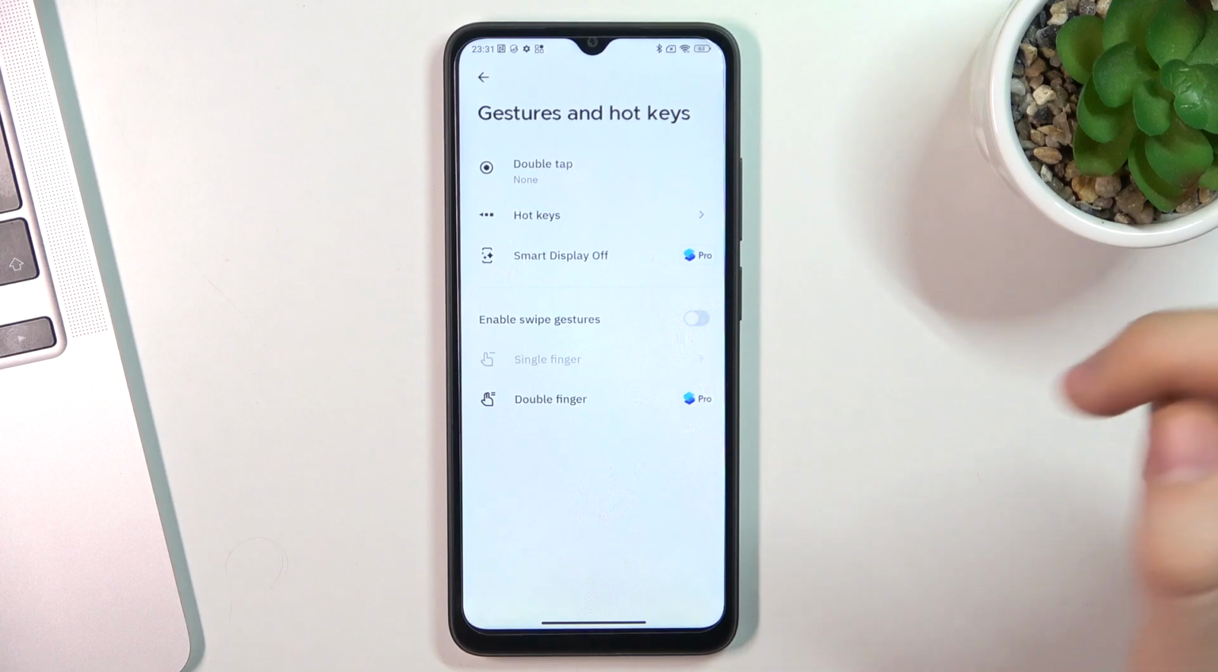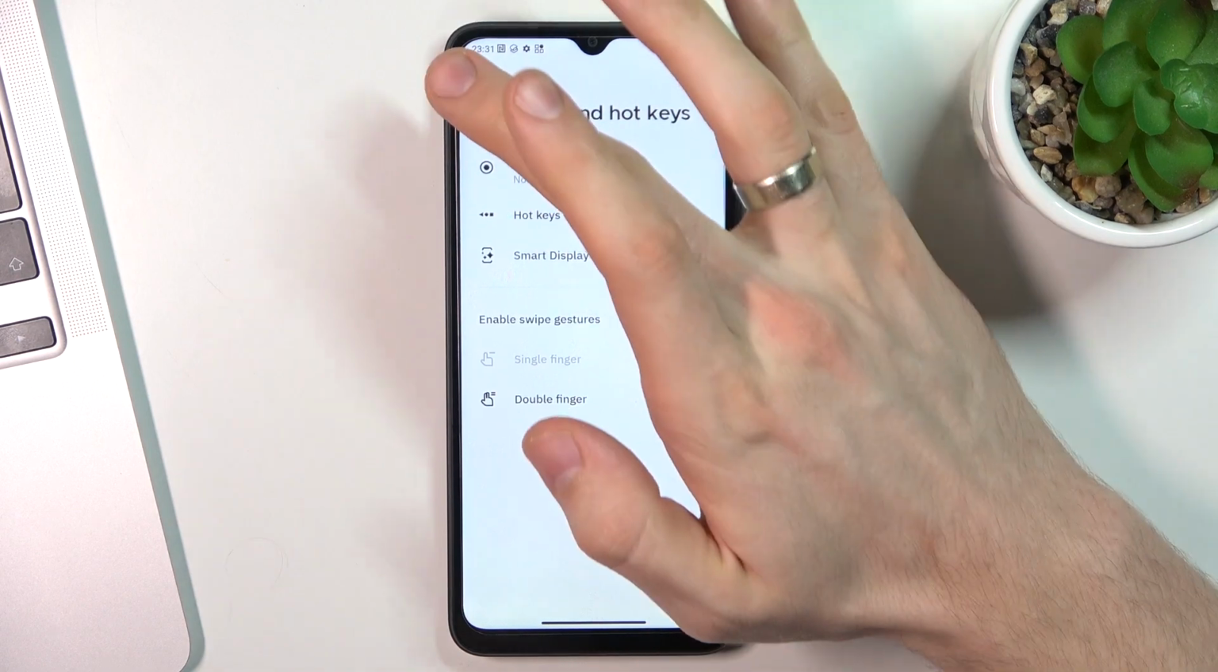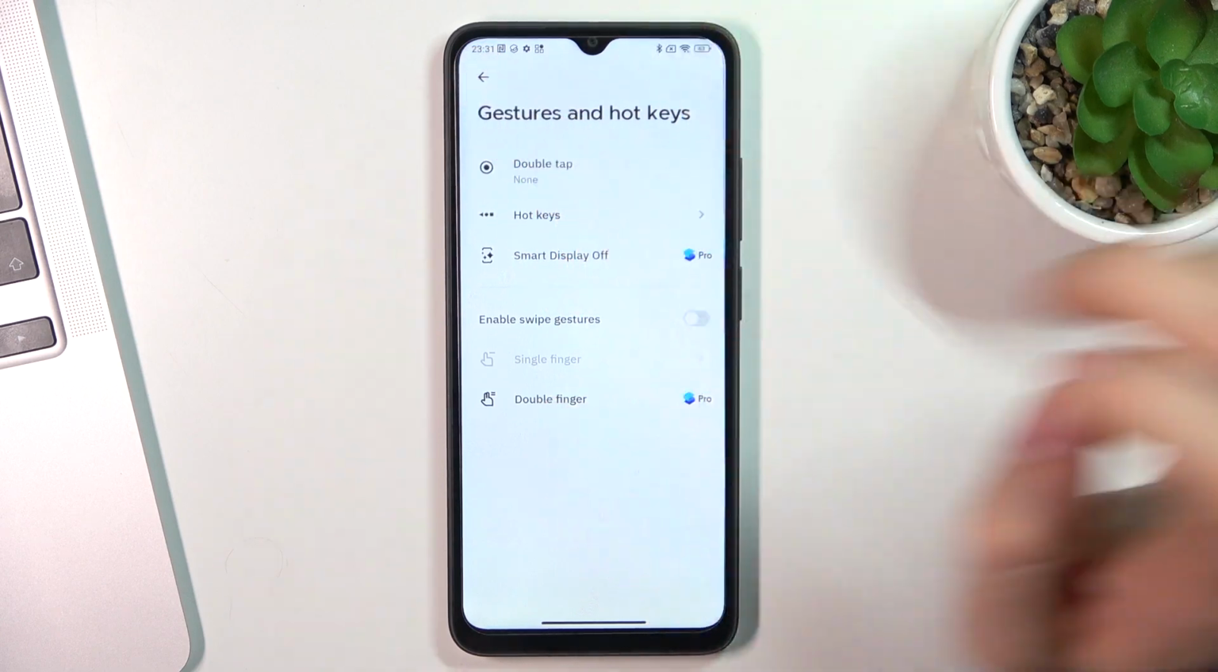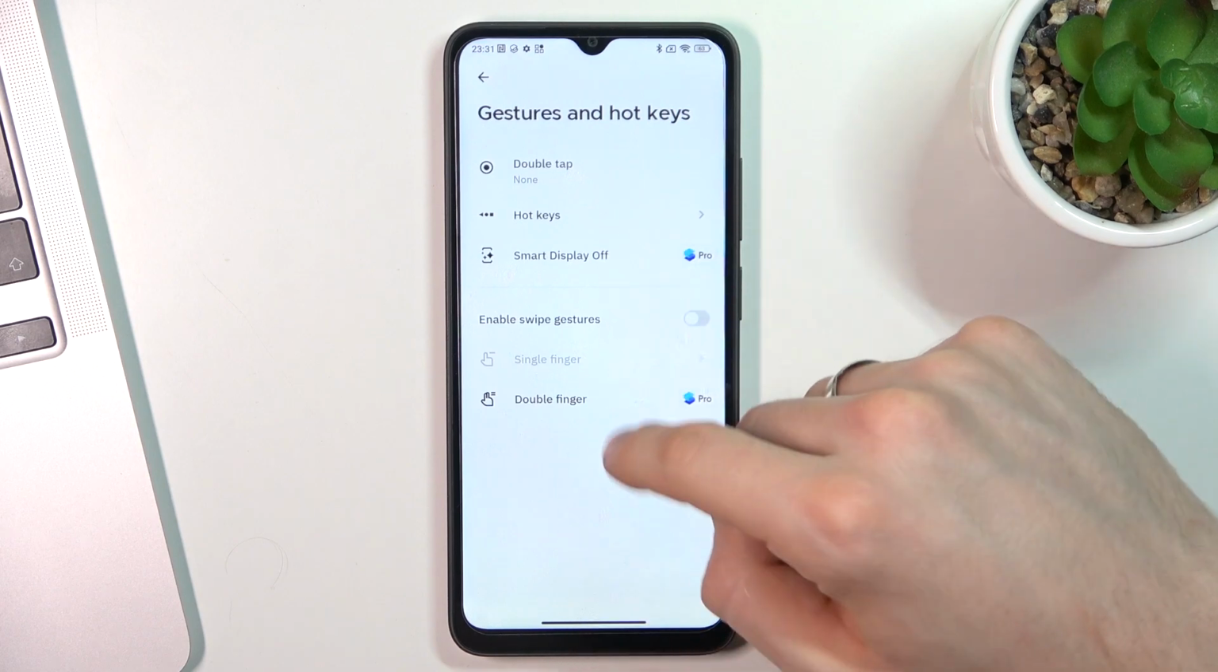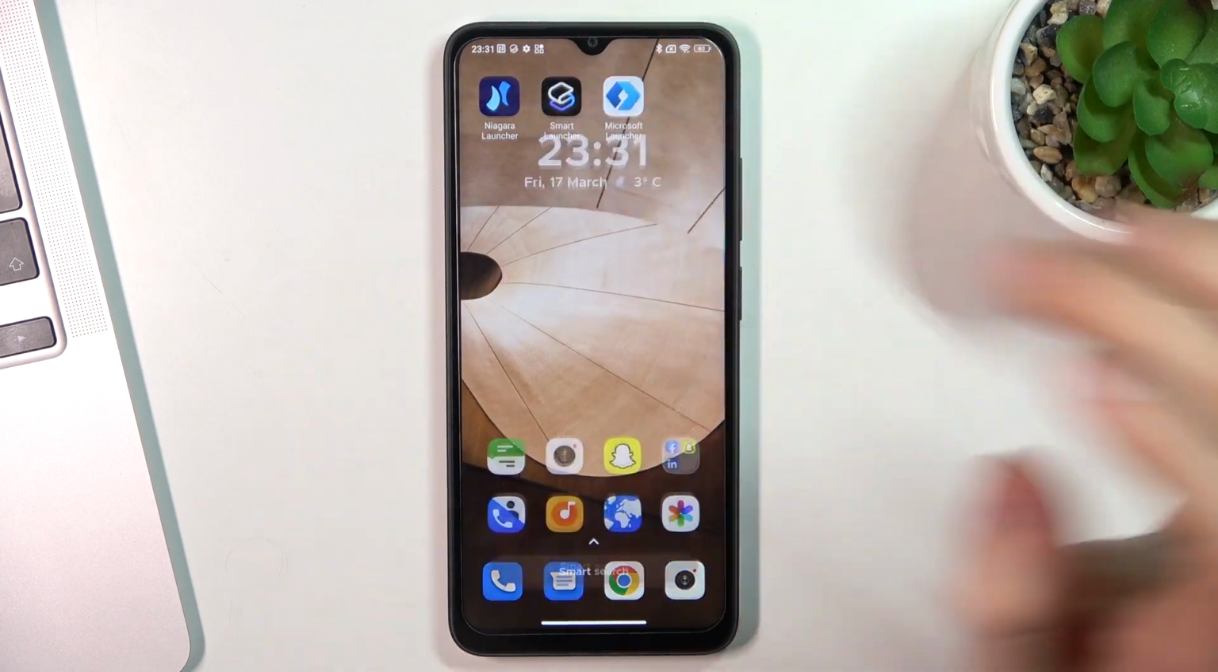But you have not many gestures here, so it's a disadvantage. And the biggest disadvantage of this launcher is that this launcher has a premium, a pro version. So you need to pay for it if you want to use all features of this launcher. So I think it's a really great launcher, but you need to pay for it. On my device, I have paid for it. So okay, Xiaomi has freezed.